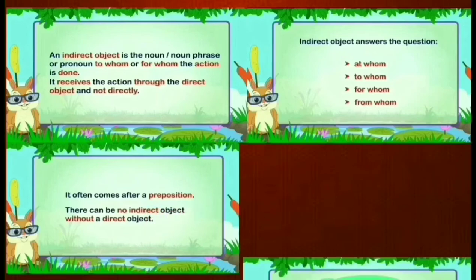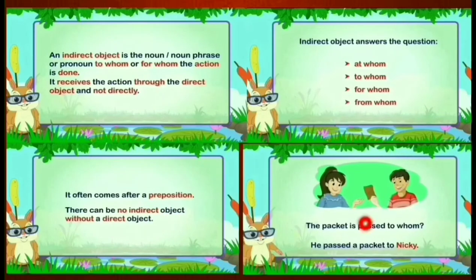Indirect object. For example, look at here. He passed a packet to Nikki. So here, he passed a packet to Nikki. Which is the indirect object?